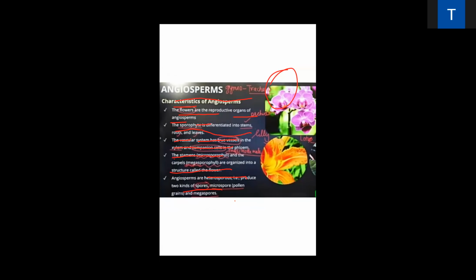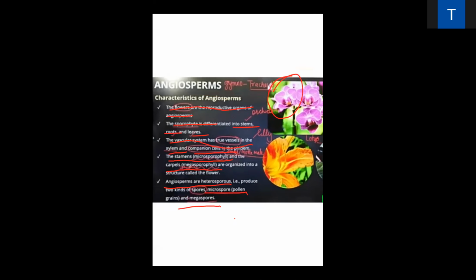Just a minute. Characteristic feature of the angiosperm. Angiosperm have the characteristic feature. First is the characteristic feature of angiosperm. Just a minute.